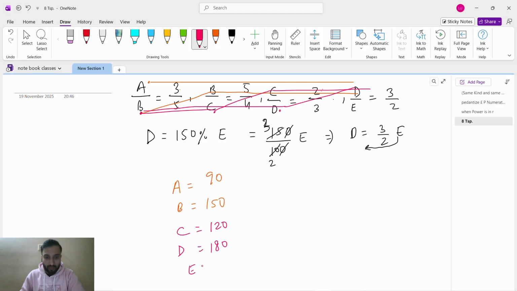Now next we will see for E. E is here in the denominator. So B to C, C to D, D to E. Now E is not up. So till here we will stop. 5 for the 20, 23 the 60, 60 to the 120.